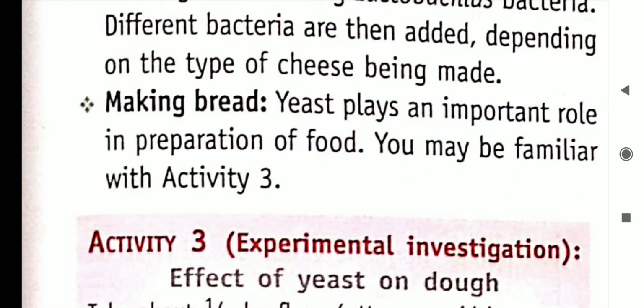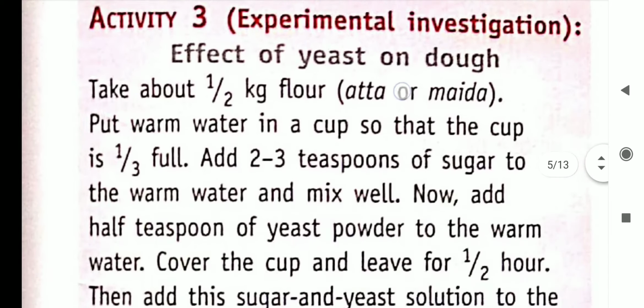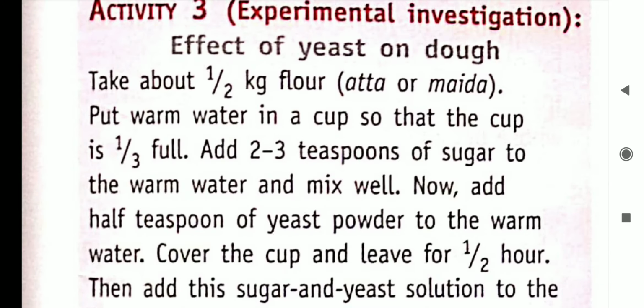Before starting, first of all we will discuss what fermentation is. Fermentation is the process in which sugar is converted into alcohol using yeast, in which lots of carbon dioxide is produced. So, here is one activity. I will read it for you. Effect of yeast on dough.